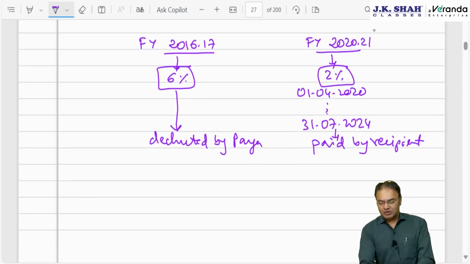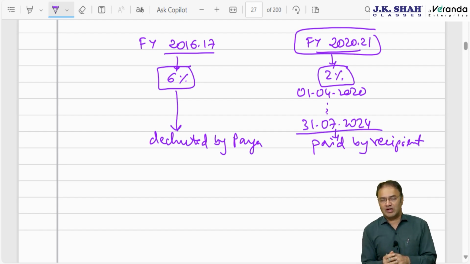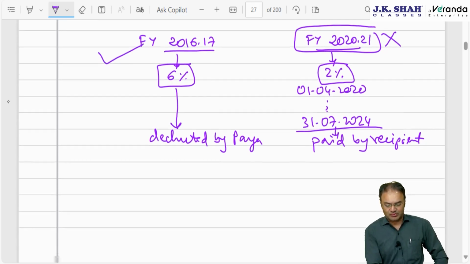Okay, any which way, this 2% equalization levy should have been deleted from 1st April 24, that is financial year 24-25 beginning. But why did Nirmala Sitharaman ji delete it from 1st August, putting a sunset clause of 31st July? Reason being very simple. She announced this on 23rd July 2024, in Finance Act number 2. That's why she could not do it retrospectively from 1st April 24. She had to do it from some later date. That's why 1st August. Otherwise, my guarantee, no question is expected on this in the exam. On this particular 2% equalization levy. Question expected only on 6%.